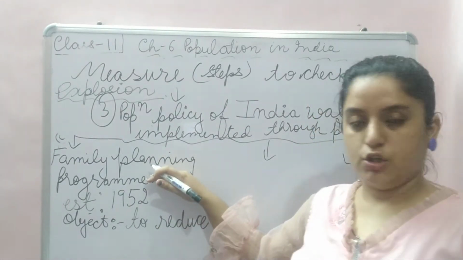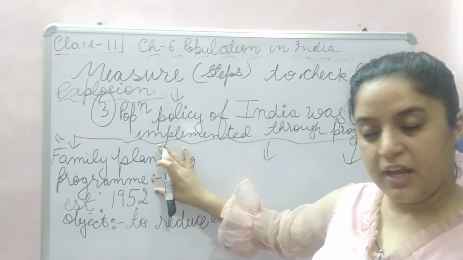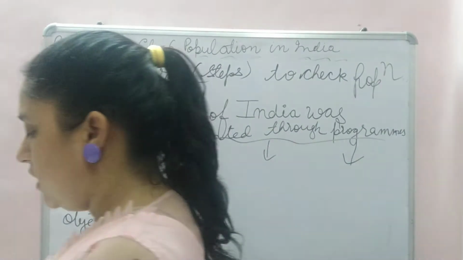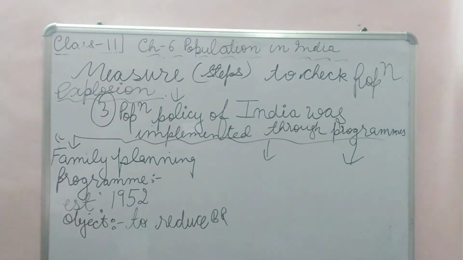Established, the program name established, when it established an objective. Then what was in it? This. What is family planning? Define.